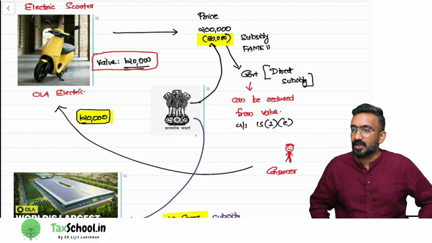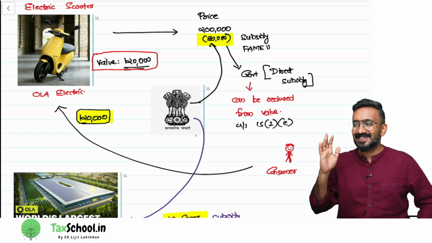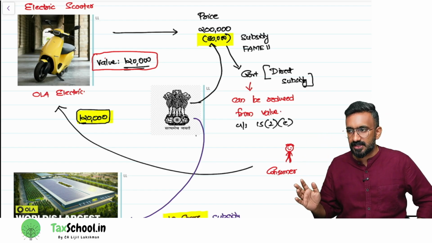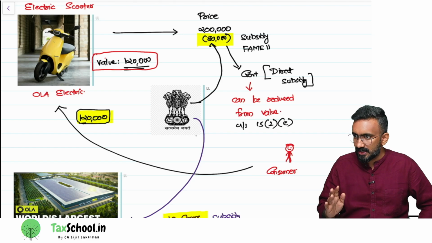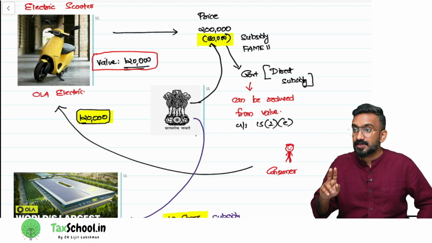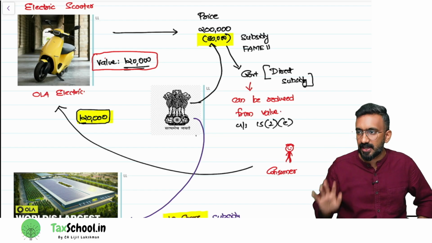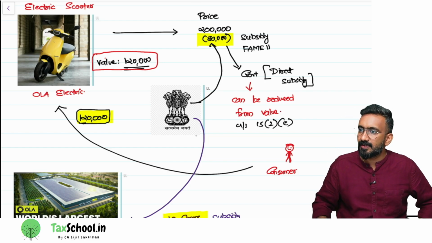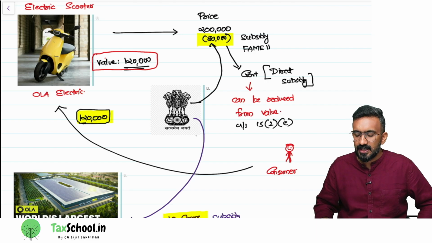Why? Because the first question we should ask is, is it a government subsidy or a non-government subsidy? It's a government subsidy. Second question, is it a direct subsidy? Is it on the price of the product? Yes, it's a subsidy on the price of the product. Can I reduce it from the value? Yes.